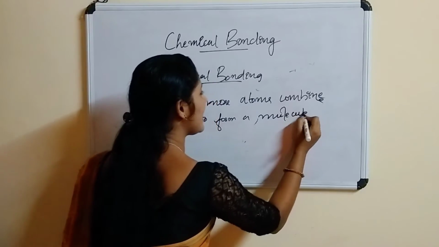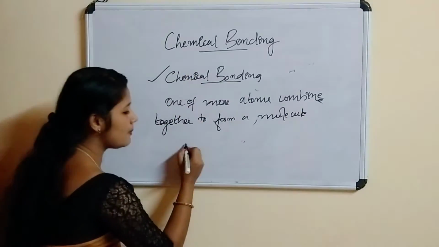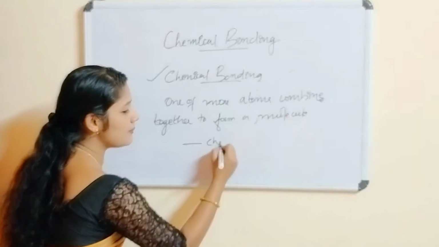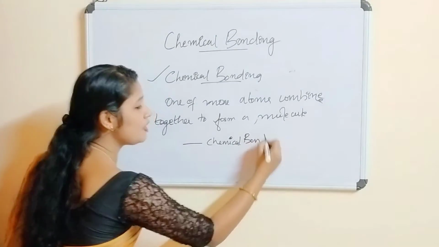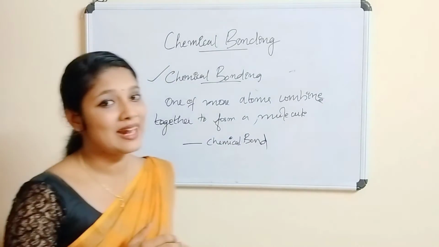This process is called chemical bonding, and the bond formed is called a chemical bond.